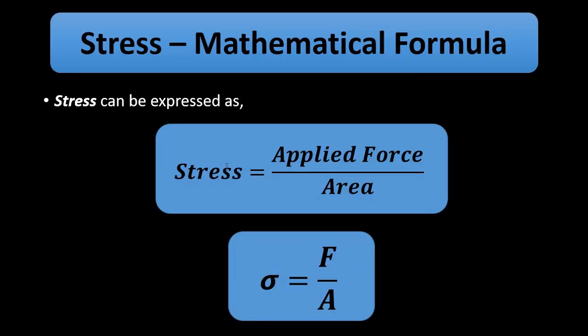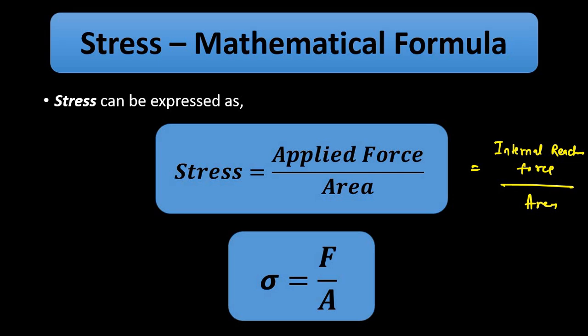So the formula of stress, which is the applied force by area or the internal reaction force by area, they are the same. Whether we write it in this way or this way, it is the same, which is equal to sigma, which is equal to force by area, F by A.